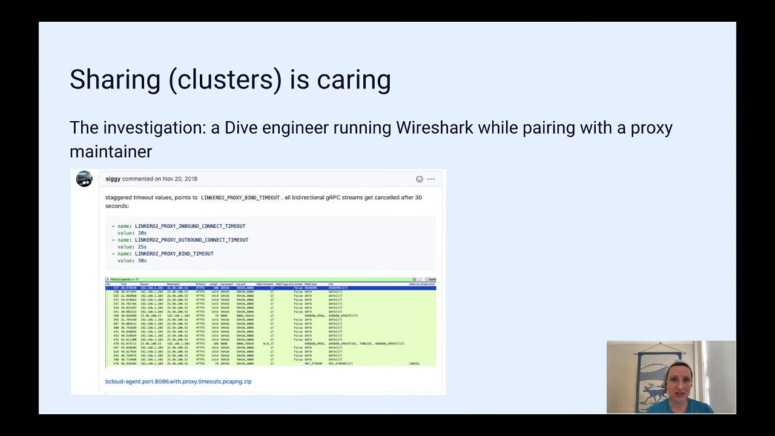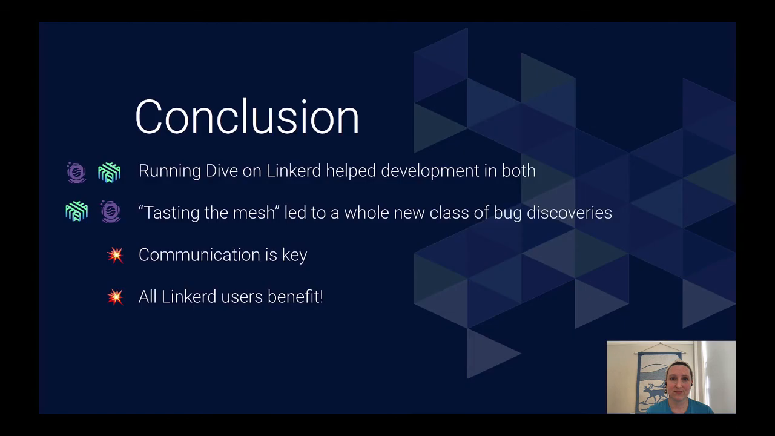There was another instance of debugging a different issue where a Dive engineer actually ran Wireshark and paired with a proxy maintainer. Not only did this help figure out the Dive issue, having direct access to someone's production data gave more insight to the Linkerd team about how Linkerd is used in production.